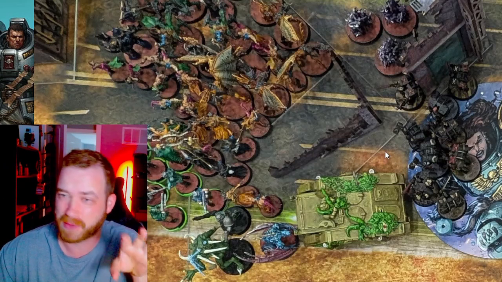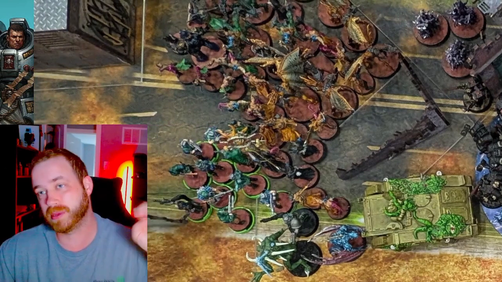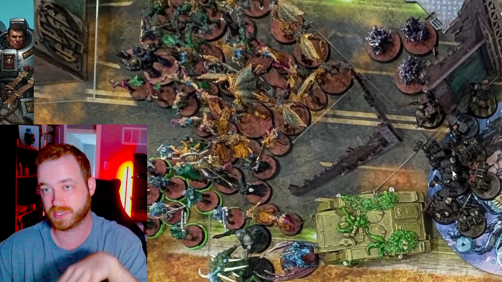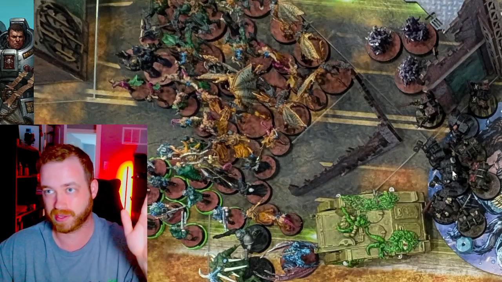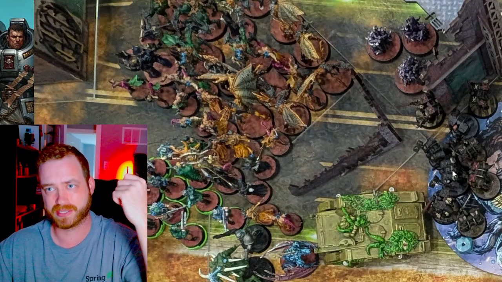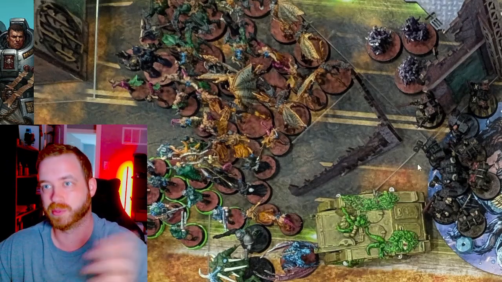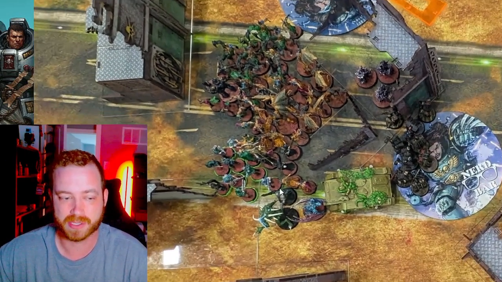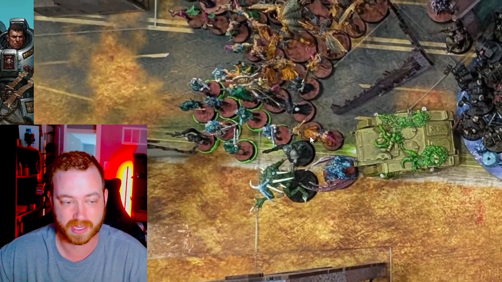Even the Callidus Assassin, if I'm an Imperial unit and he charges into me, I can then just drop in my Callidus Assassin outside 12, or right at 12 inches away, so that no matter what, he's always going to be within 12 inches, and then he can't do anything in the fight phase. Because now at the start of my turn, or at the end of his turn, I pick up Callidus, and then I put her back down wherever I need her to be, and then boom, there's the perfect Vect target. So this is an example of being super cautious, keeping him back so he doesn't get charged from any direction.